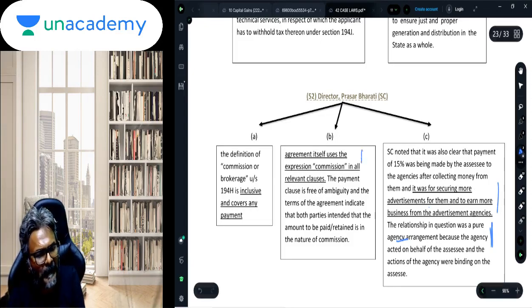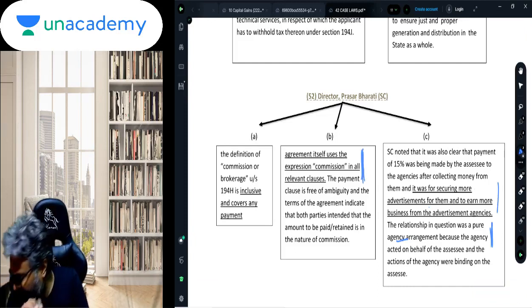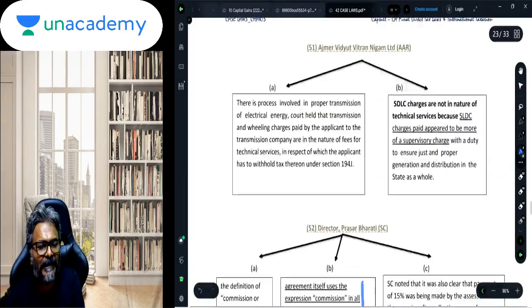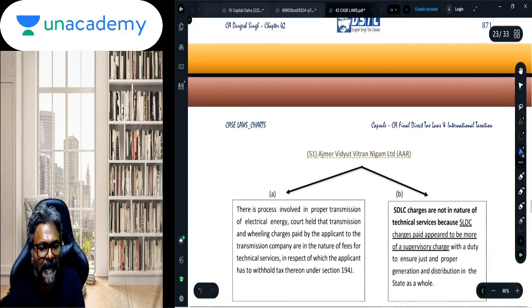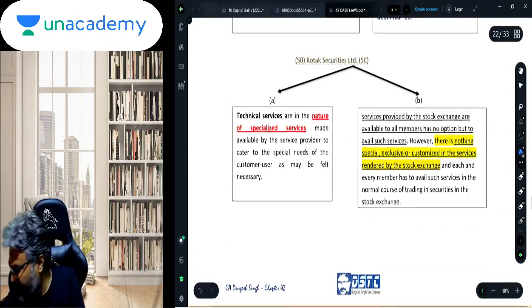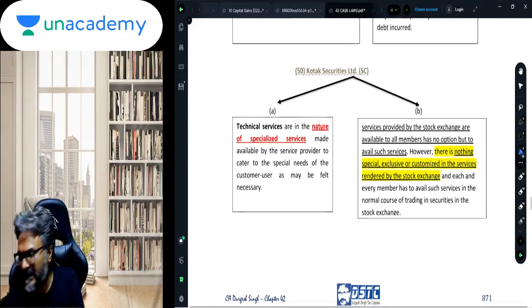The agreement itself was using the expression commission. Going by the facts of the entire case, it was very clear. Students, going by the facts of the case, it was very clear that they wanted to consider this to be a part of what? Part of their agency business. And that is the reason why this payment made by Prasar Bharati to all these players was considered to be a case of what? To be a case of an agency payment, and accordingly Prasar Bharati was required to deduct TDS under section 194H.